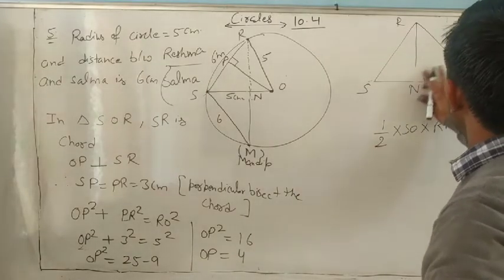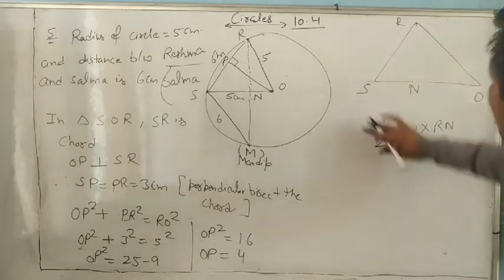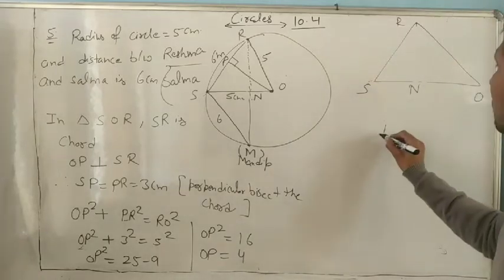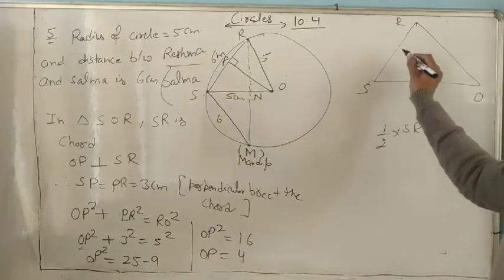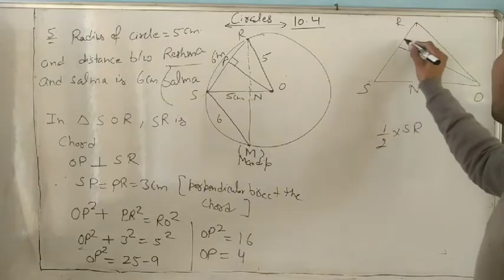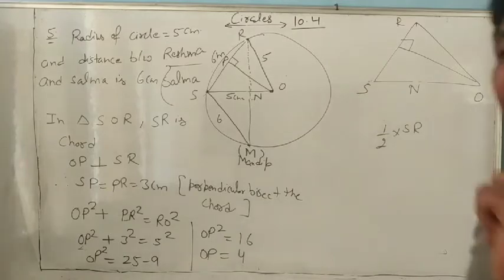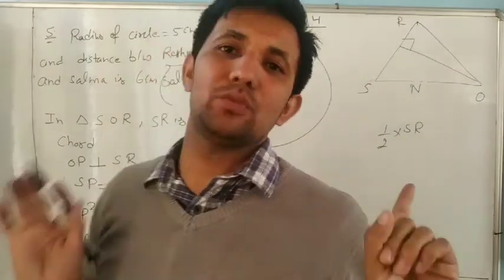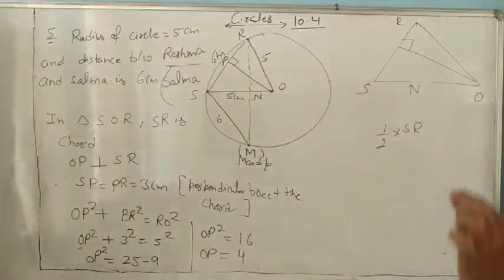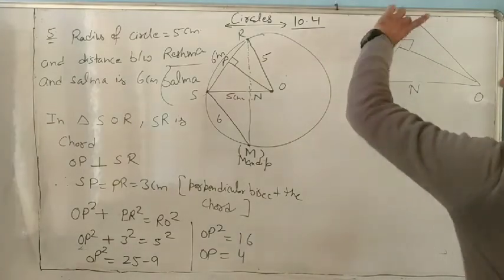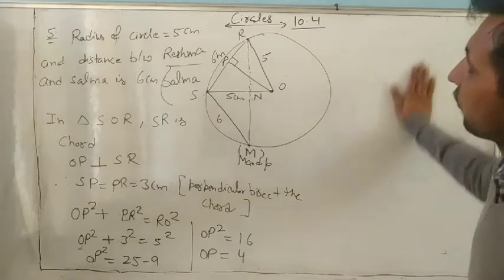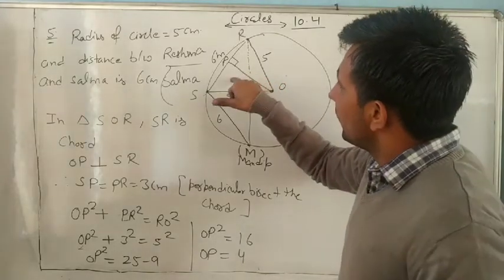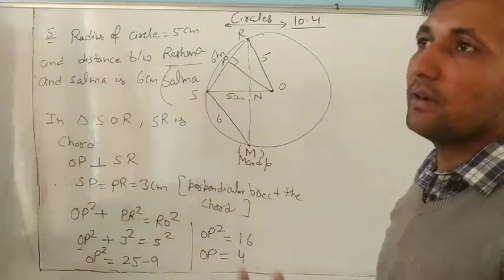If we take SR as base, we take the height on SR. So we can find the area of this triangle by two methods.